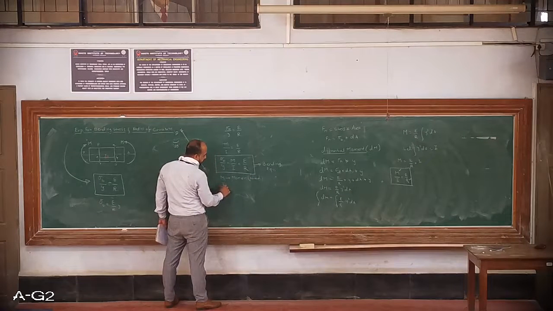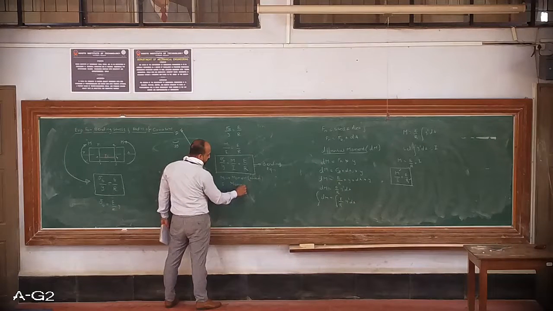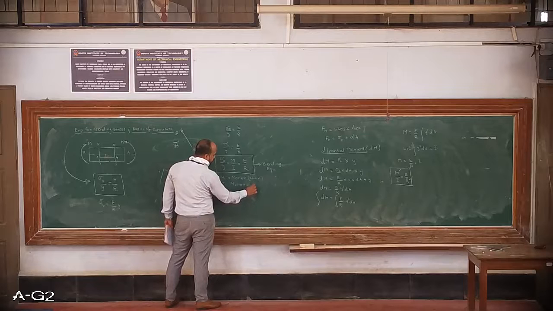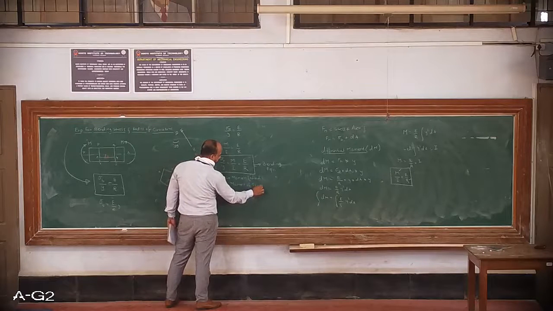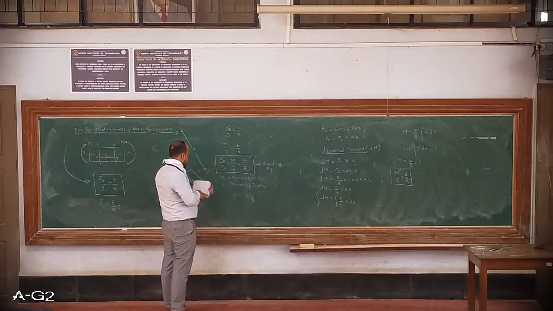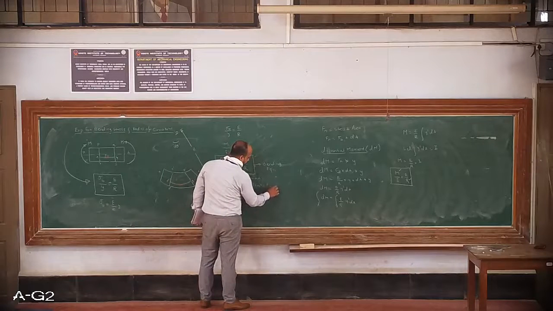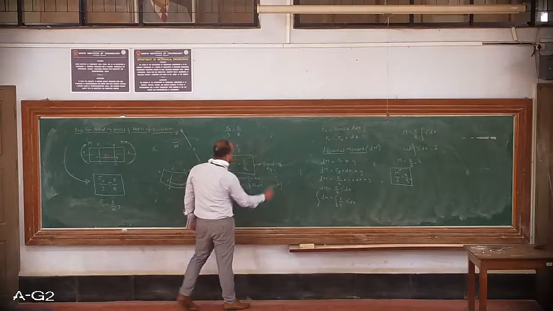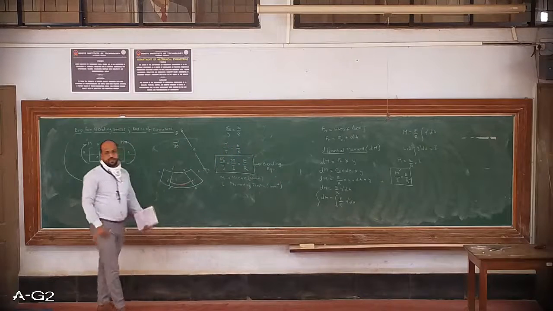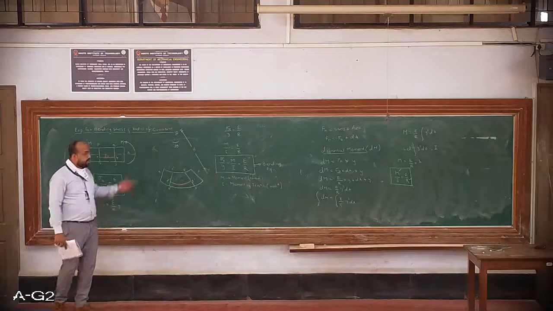And I is the moment of inertia, usually in millimeter raised to 4. So this is your generalized bending equation, or simply it is called the bending equation.